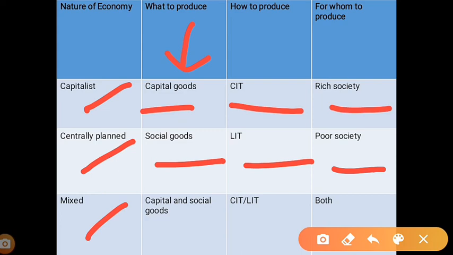In a mixed economy we have a mixed nature, that is capital as well as social goods we have to produce. And how to produce? Capital intensive technique and labor intensive technique are both used here. And for whom to produce? For both, that is rich society as well as poor society.